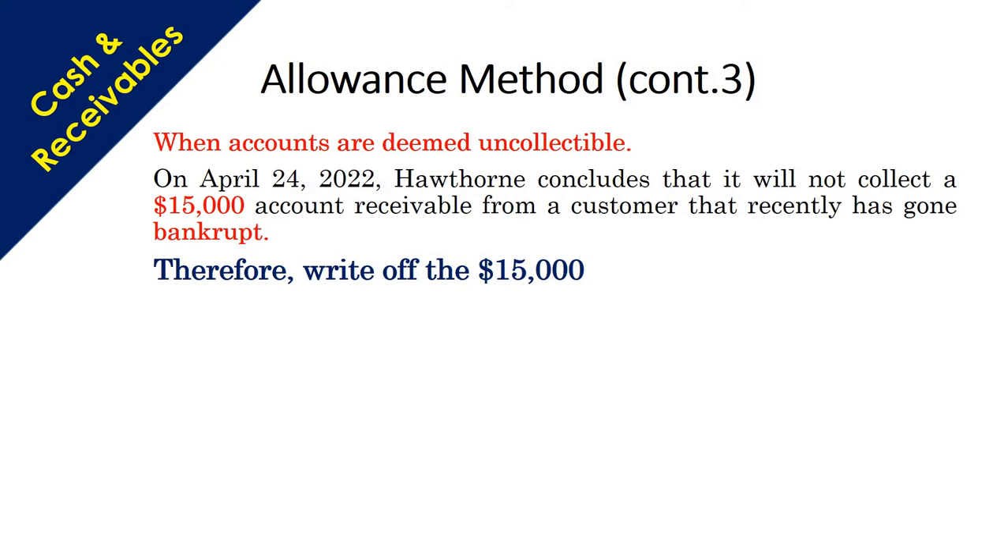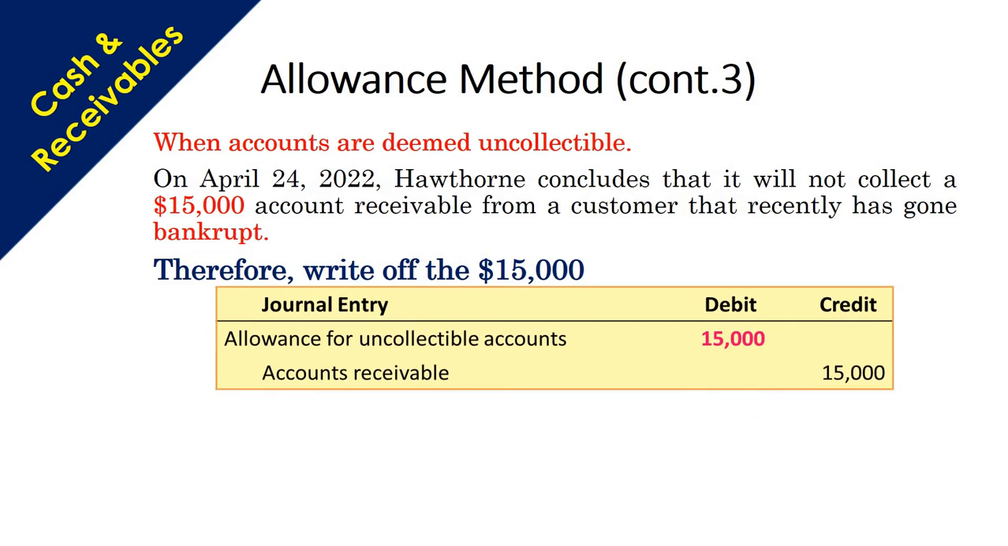Let's continue with the example. On April 24, 2022, Hawthorne concludes that it will not collect a $15,000 amount of accounts receivable from a customer that recently has gone bankrupt. Therefore, write off the 15,000. So here you go: debit allowance for uncollectible accounts 15,000 and credit accounts receivable 15,000. If we continue with the previous example, we had 25,000 in allowance for uncollectible accounts.